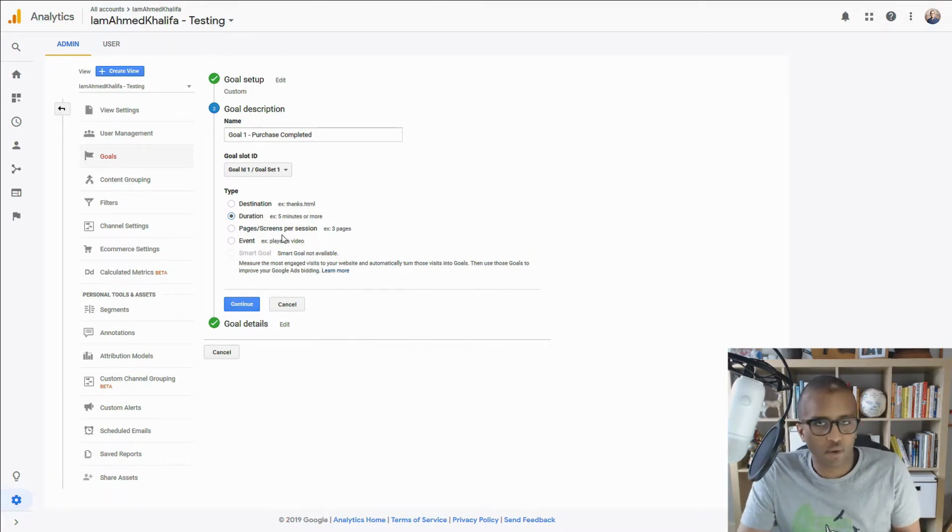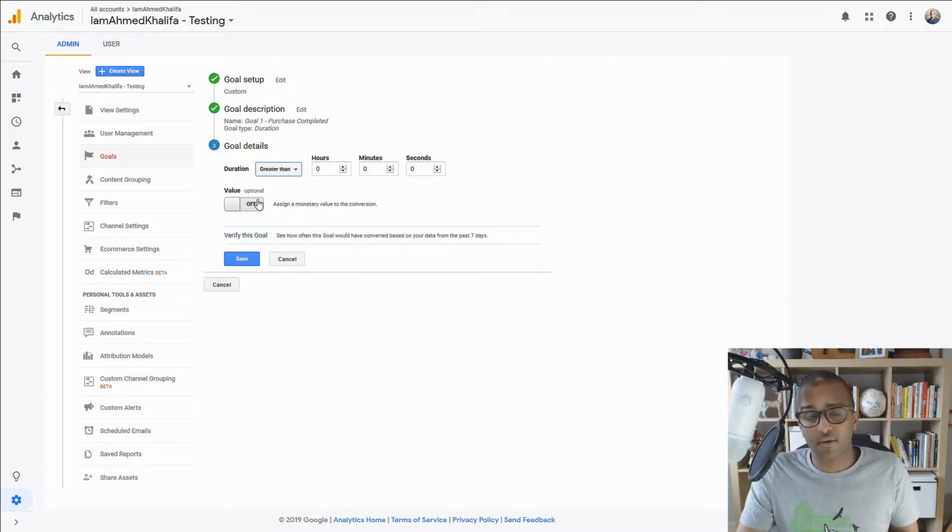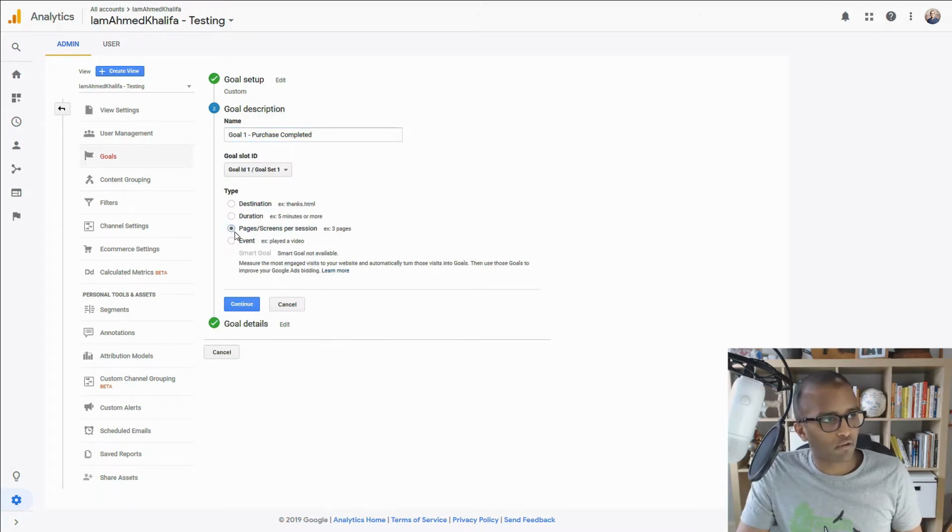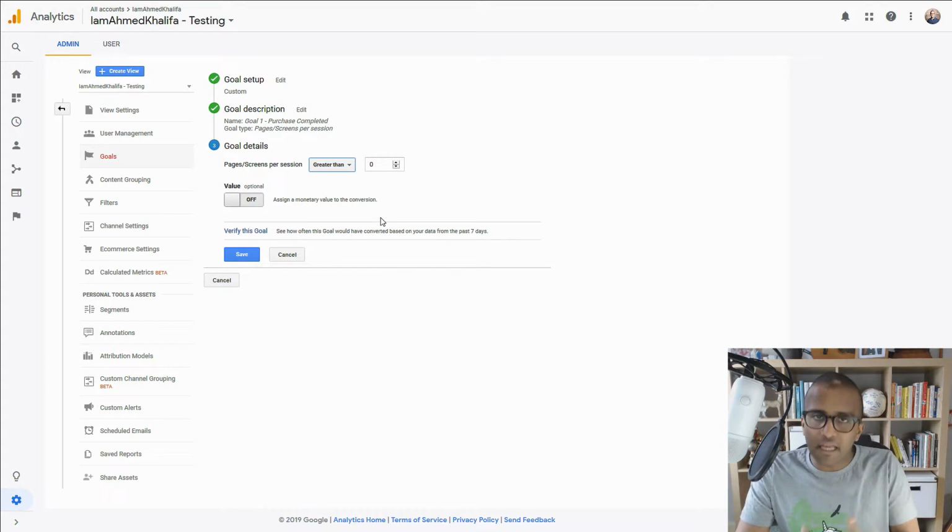Now obviously it's quite difficult to put a monetary value on that, that's why there isn't any in this section, but if you have a monetary value, then you can put it in. But then you work out what is the duration goal for you. It might be 1 hour for some, might be 30 seconds for someone else. It's up to you. If we go back again, pages per session, this is how many consecutive pages you want people to visit on your website. So maybe you're expecting a minimum of 2 pages, and that is worth something for you. So maybe you're an advertising company and you want people to see your banner on many pages, and that's a goal for you. It just depends.